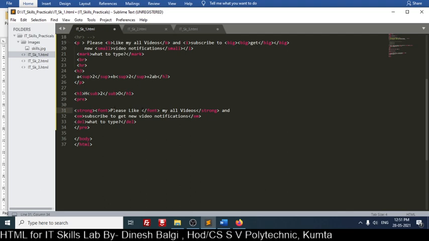Font size, I will try this tag, size equal to 40 px, 40 pixels we have to give.